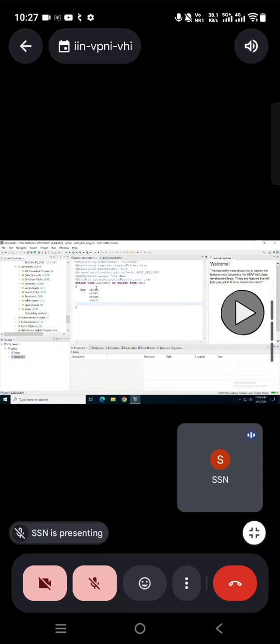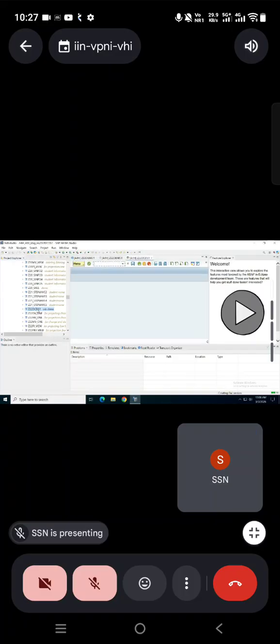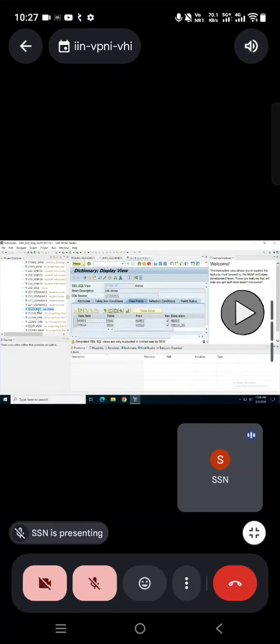You can't find it with the name Z22 demo. No, you're going to find it with the name Z22 D CDS 1. You can see Z22 D CDS 1. So this is the one. See how it is showing in SE11. See, like this. Like a database view, a projection view, like that it is showing. Clear, ma'am?